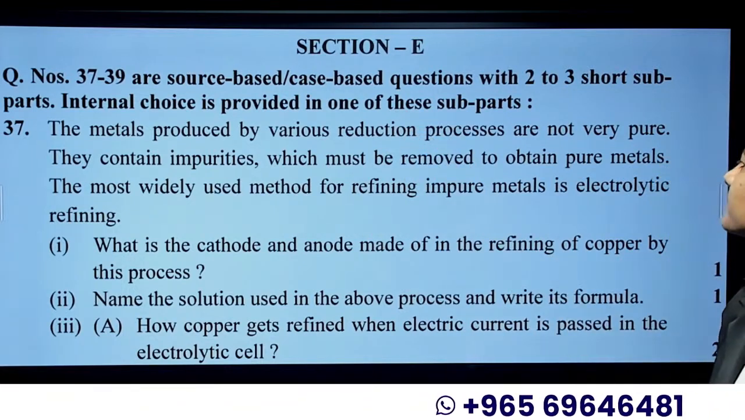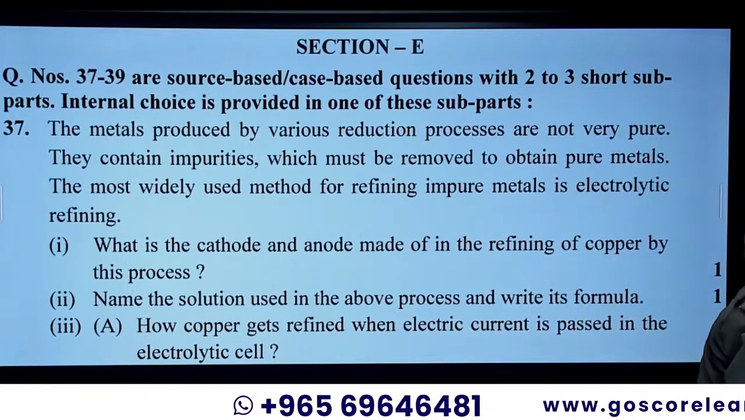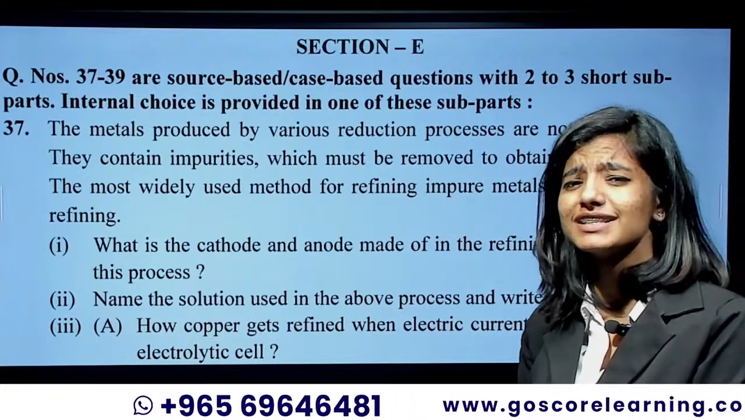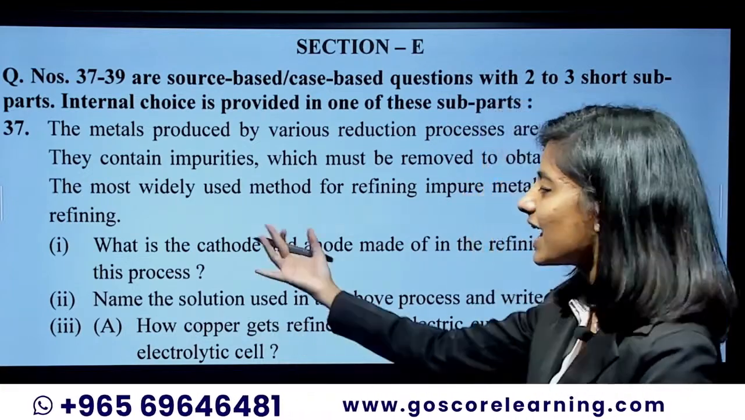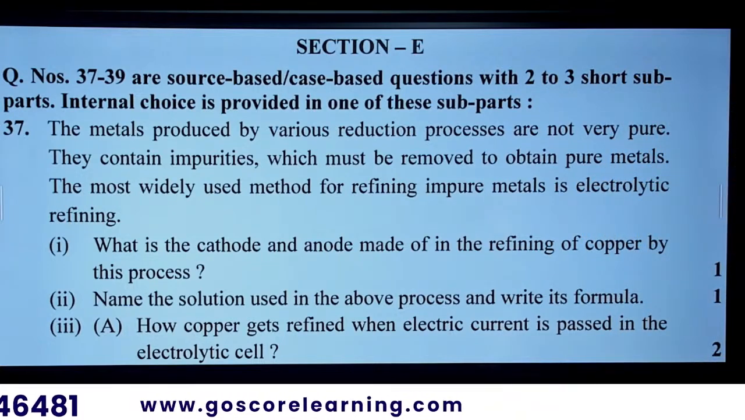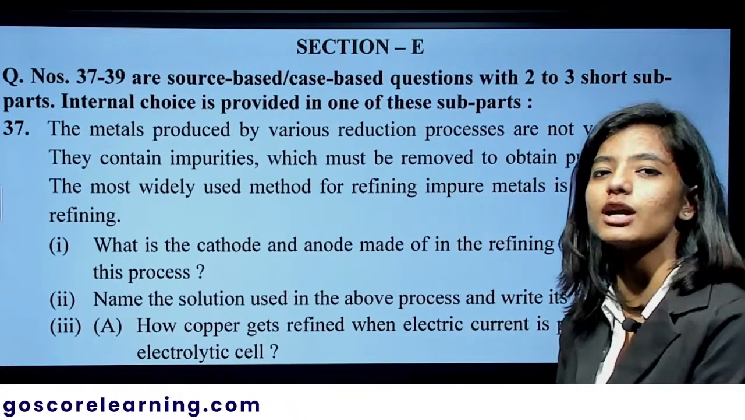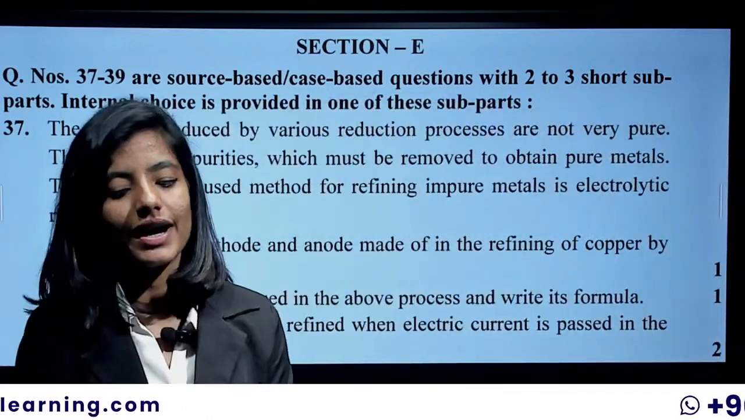Read the question. Do you want me to read it out? Not that important a part, right? So I'm just skipping the passage. You can read it by yourself. I'll go with the questions. Okay. What is the cathode and the anode made up of in the refining of copper by this process? Okay. It's the electrolytic refining of copper.